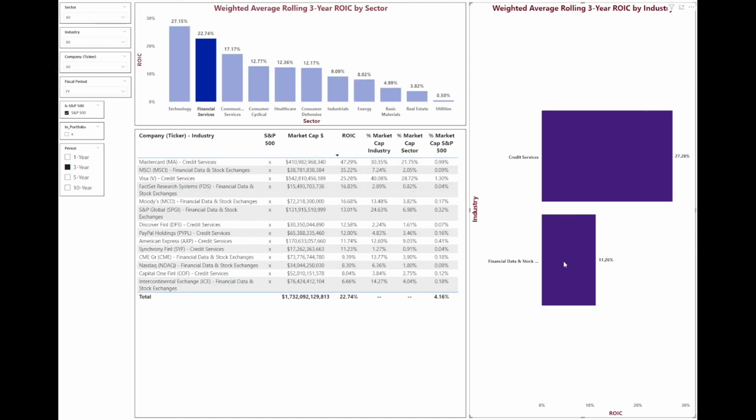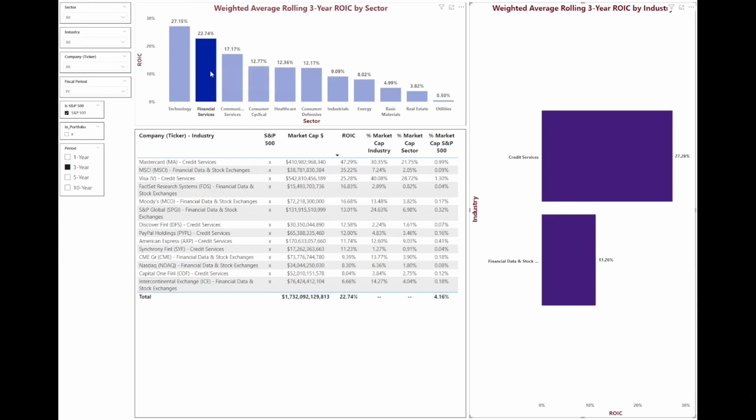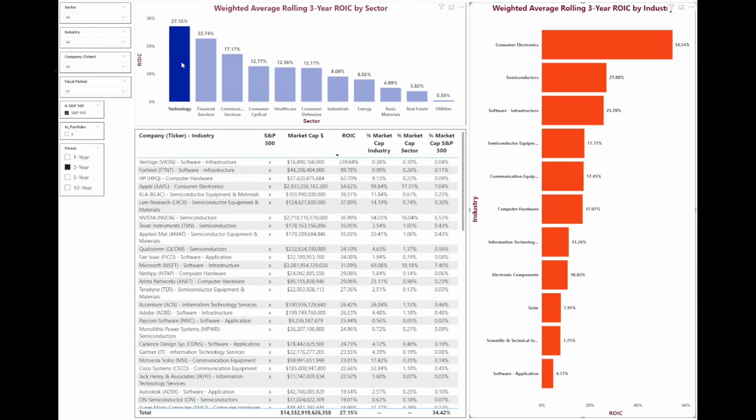And then within the financial data and stock exchanges, that's going to include businesses such as MSCI, FactSet, Moody's, S&P Global. Each of these have very wide moats. They offer services that really can't be duplicated, so there's high barriers to entry, and they all have monopolistic tendencies. So the financial services, in my opinion, is a very good industry to invest in, along with the top players in the technology, software, and semiconductors.